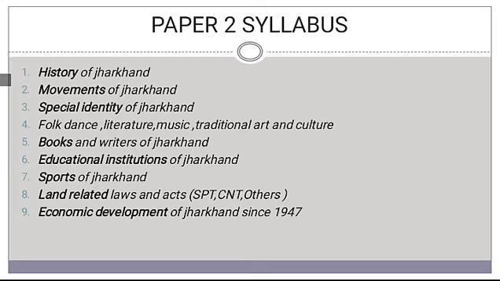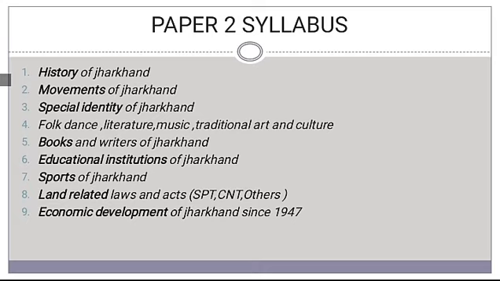Okay. Under the educational institutions, there are so many educational institutions. So what can be covered under this? The name of the educational institutions and where they are established, their locations. Like NIT Jamshedpur is present in Jamshedpur, ISM Dhanbad is present in Dhanbad, BIT Sindri is present in Dhanbad, RIMS is present in Ranchi, PMCH is present in Dhanbad, BIT Mesra is there in Ranchi. So the name of these institutions and where they are located, these two things should be covered under this topic.